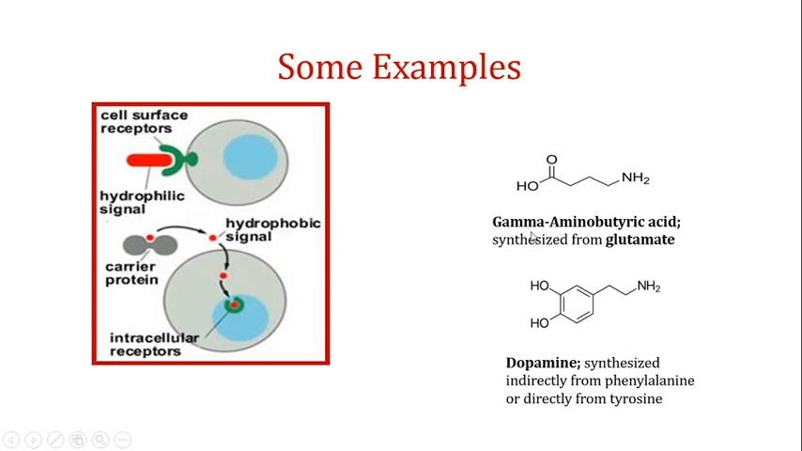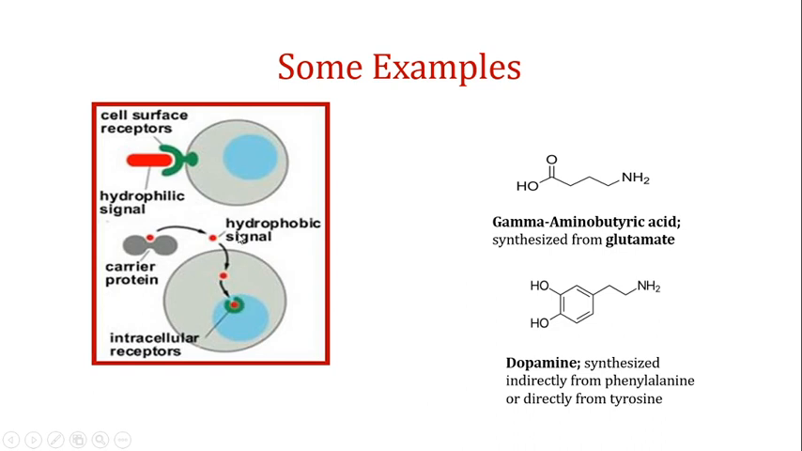These are just some examples of the hydrophilic ligands. This one is gamma-aminobutyric acid, popularly known as GABA, and this GABA is synthesized from the amino acid glutamate, and this is the structure of the GABA. Dopamine is a neurotransmitter, and the structure of dopamine is like this, and this dopamine is indirectly synthesized from phenylalanine, or it can be directly synthesized from tyrosine.